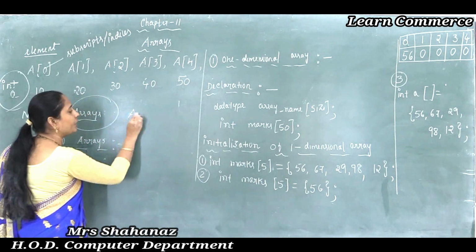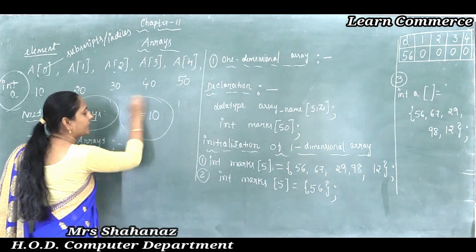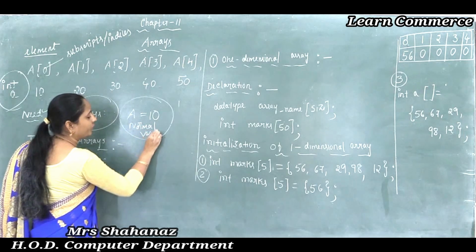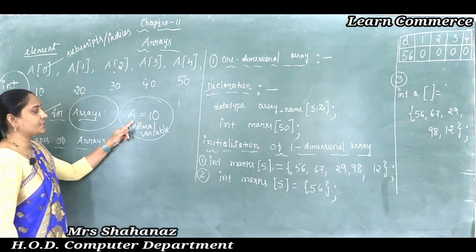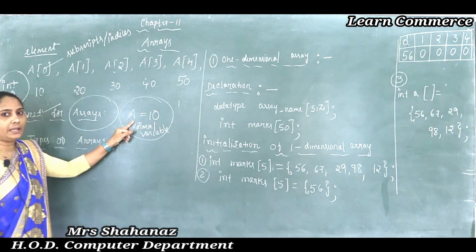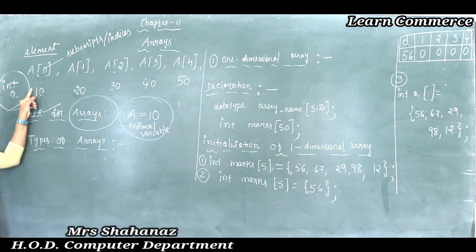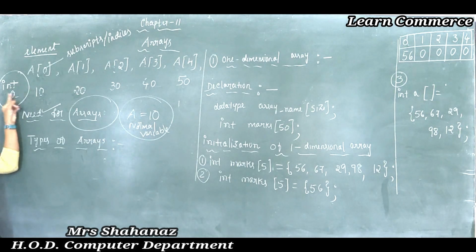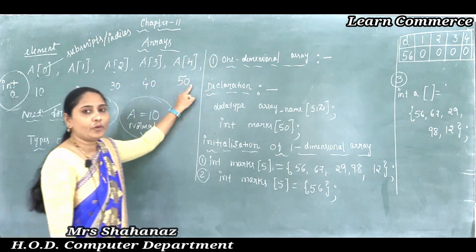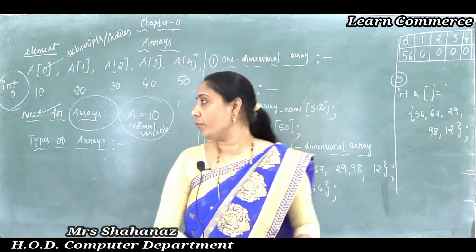For example, a = 10. Now this is the example of a normal variable, which holds only one value at a given time. But if you are using an array, it is possible to take a large amount of data, just in one variable. The data are 10, 20, 30, 40, 50. So this is the need for arrays.